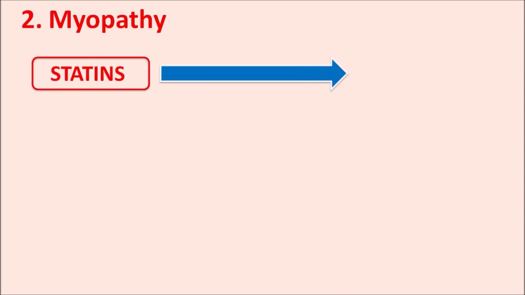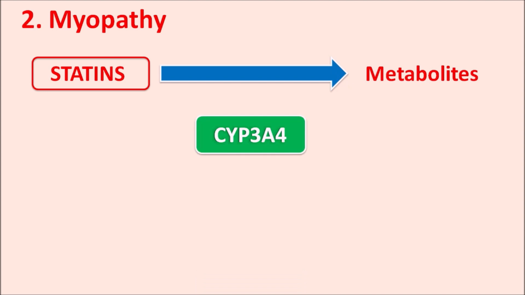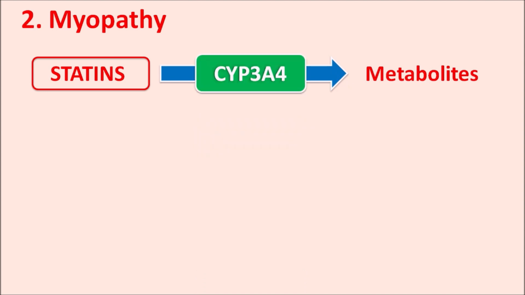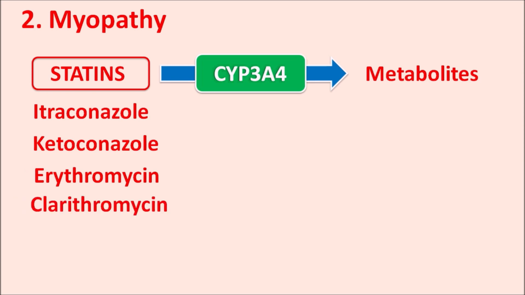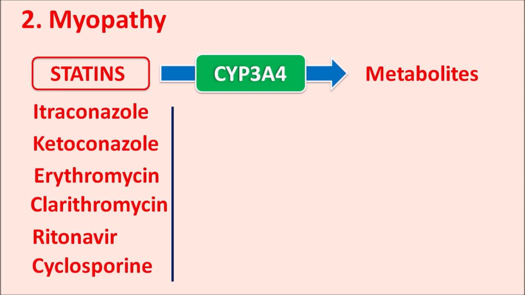Similarly, statins are converted into metabolites by CYP3A4 enzymes. These are the hepatic metabolic enzymes. We have so many types of drugs which can inhibit the activity of this enzyme. For instance, azole antifungals such as itraconazole, ketoconazole. Similarly, macrolides like erythromycin, clarithromycin, protease inhibitors like ritonavir, immunosuppressants like cyclosporine. All these drugs are the strong inhibitors of CYP3A4 enzyme.